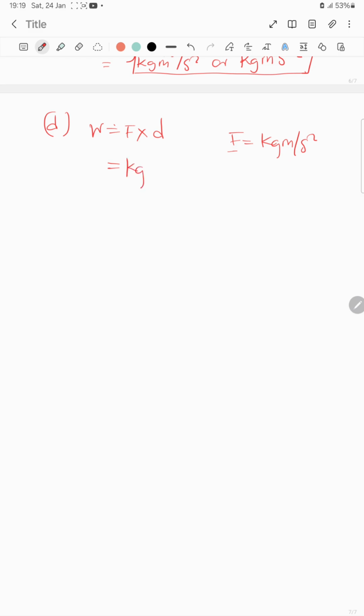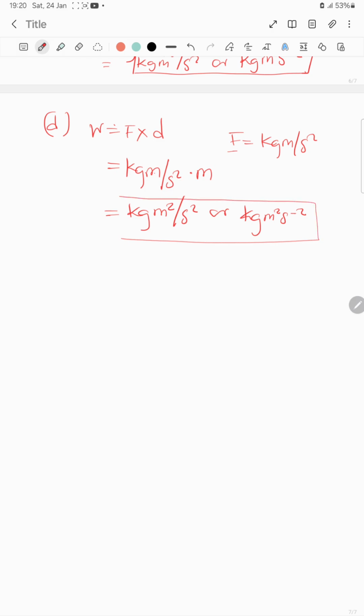So it will be kg m slash s squared multiplied by distance, which is measured in meters. You can see that this m and this m are on top, and this s squared is at the bottom. So if you multiply, it will be kg m squared slash s squared, or you can say kg m squared s negative 2. That is the answer here.